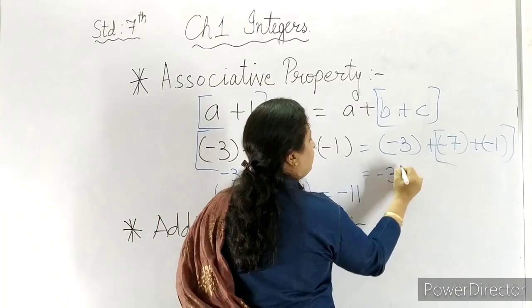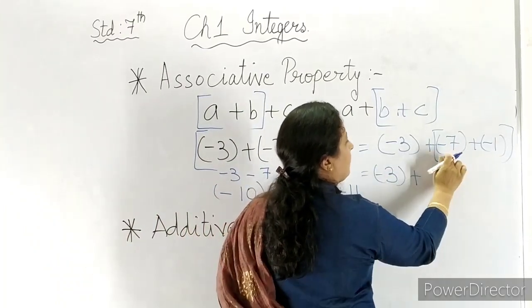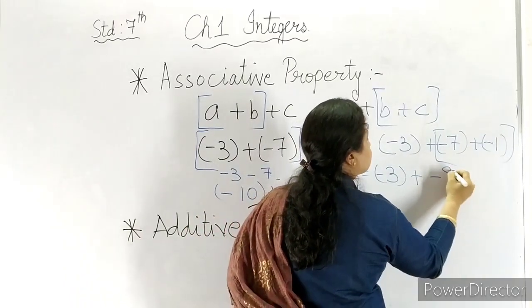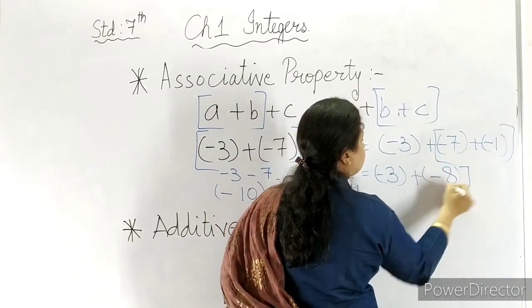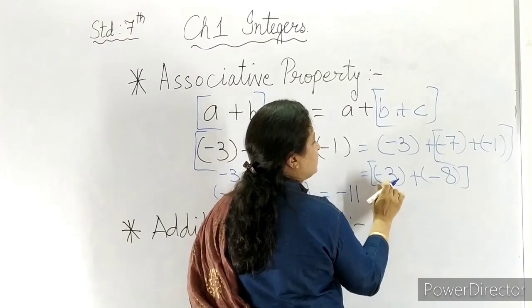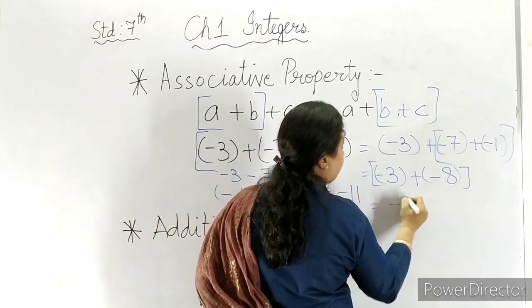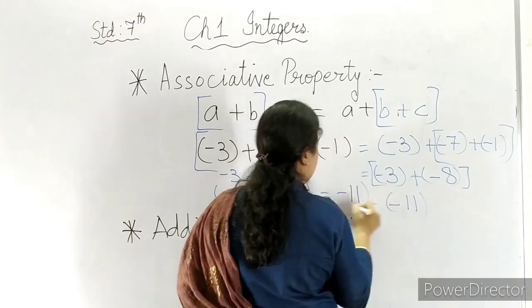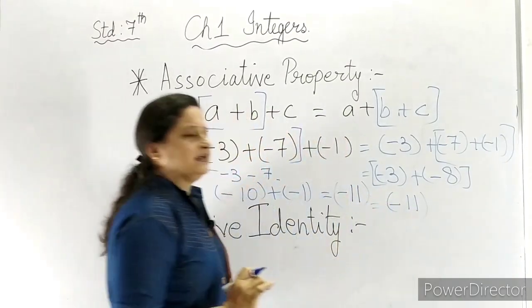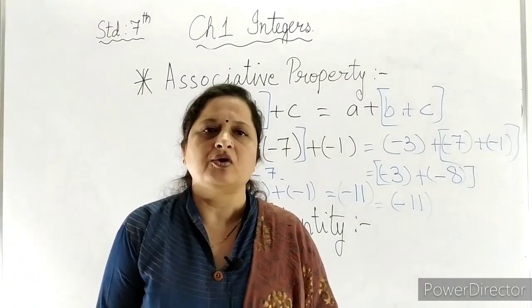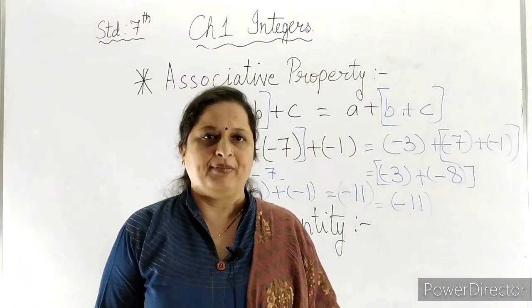So -3 we'll keep as it is. -7 plus -1 comes to -8. Now we'll add both the numbers, minus plus. So we will do -11, we'll get the answer. So both the answers are same. So we can say that associative property to addition is applicable.